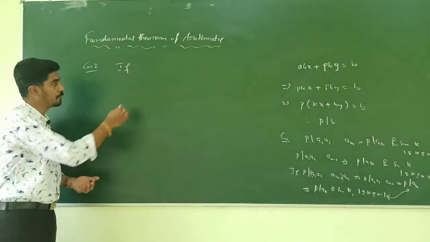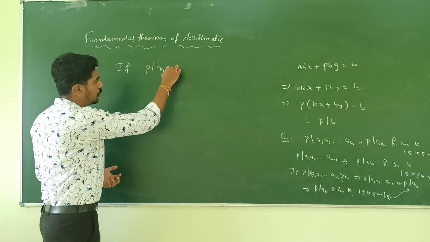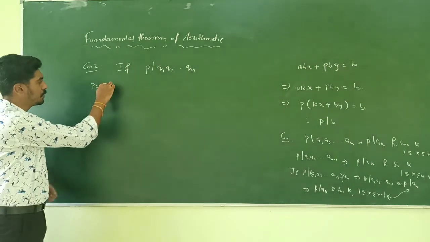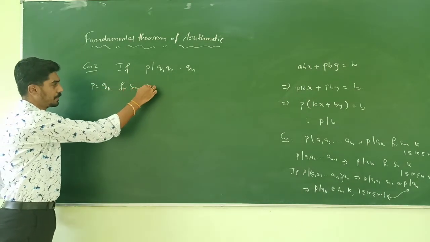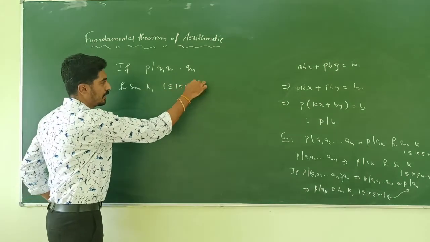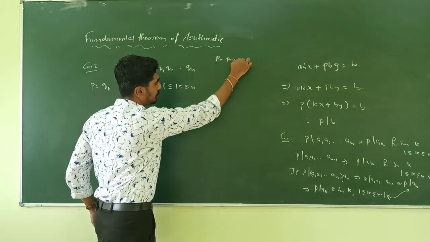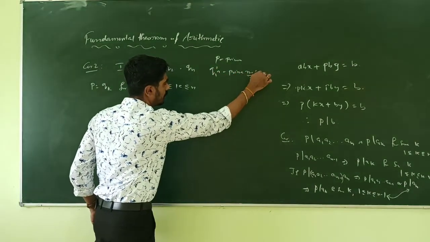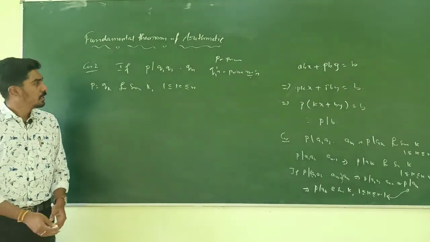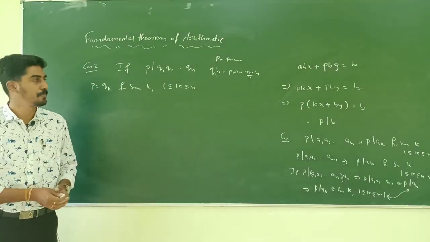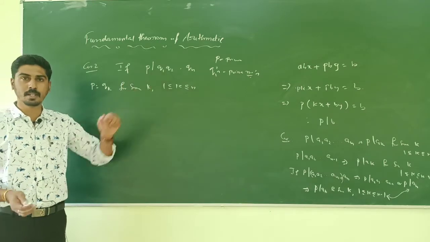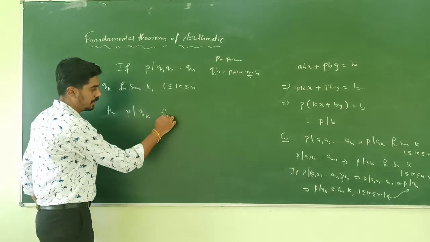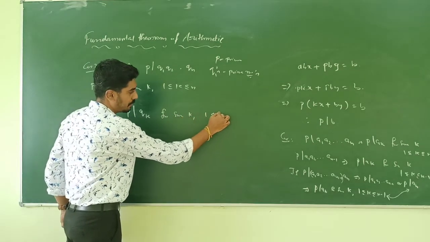Corollary 2: if P divides a product of n prime numbers, then P should be equal to qk for some k between 1 and n, where P is a prime number and the qk's are prime numbers. This follows from corollary 1. If P divides a product of n integers, then P should divide one of the integers.